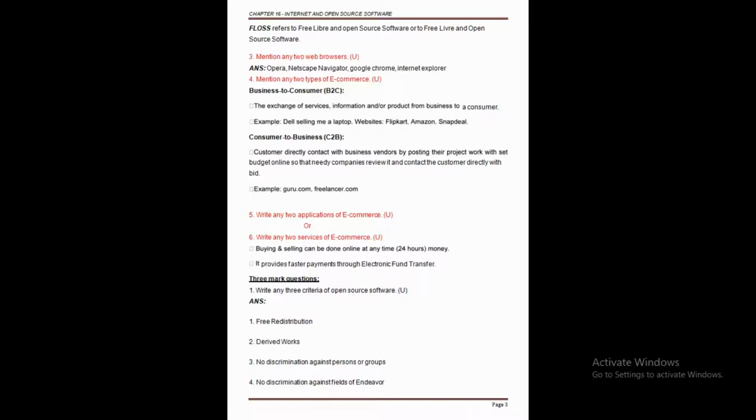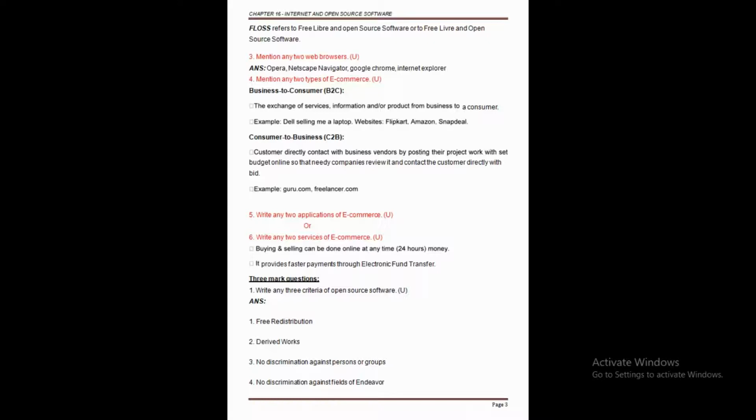And we know the words, one is libre and the second one is livre. Libre is a Spanish word, and livre is a Portuguese word. The meaning is freedom. So clear this point? This is some explanation about our FLOSS.